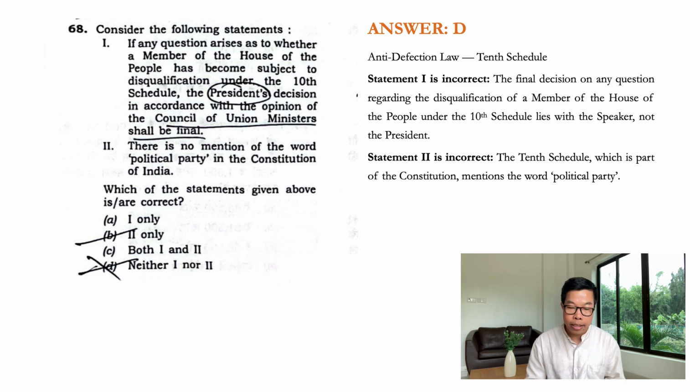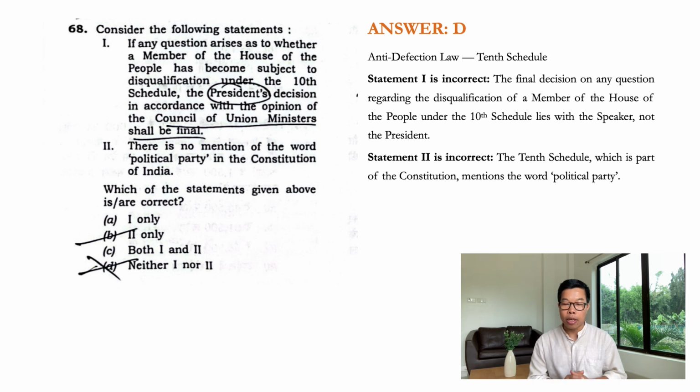Question number 68. Consider the following statements. Statement 1, if any question arises as to whether a member of the House of the People has become subject to disqualification under the 10th Schedule, the President's decision is final. Statement 1 is incorrect. Guys, the final decision on any question regarding the disqualification of a member of the House of the People under the 10th Schedule lies with the Speaker, not the President.